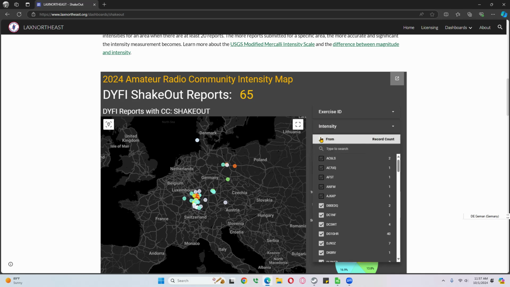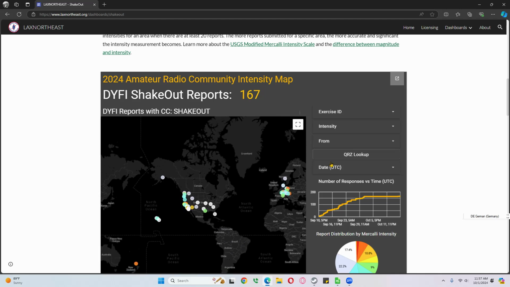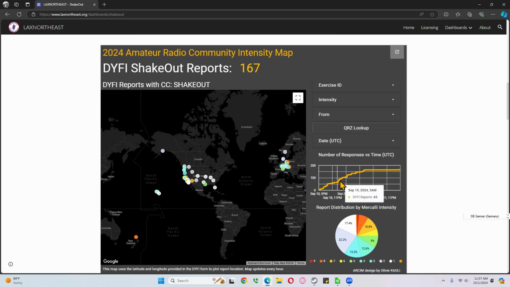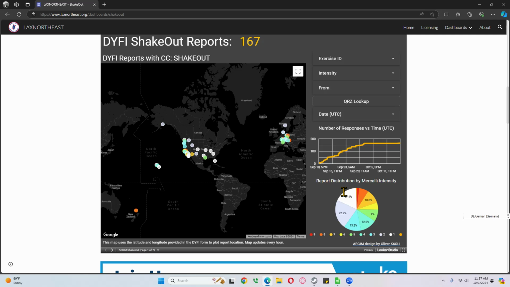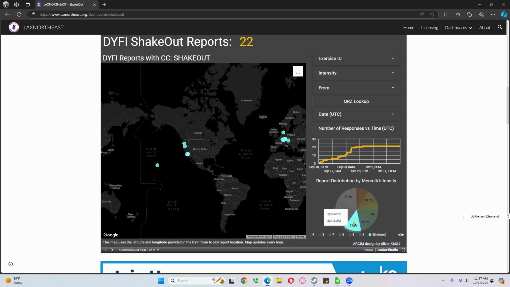Again, let's reset this map, select everybody, click on Reset, go back here. We can check the responses by time. That's always fun because you get a sense of when people sent in their reports. And then, of course, the report distribution by Mercalli intensity works the same as our intensity up here. You can click on any intensity, and it'll only show the reports of that intensity.